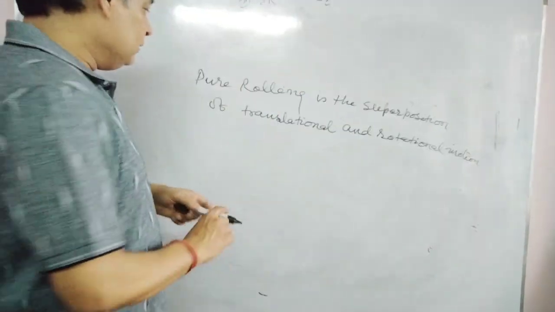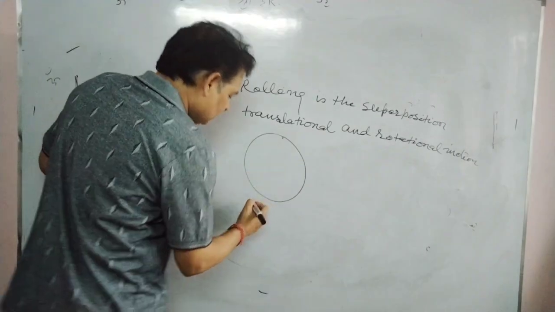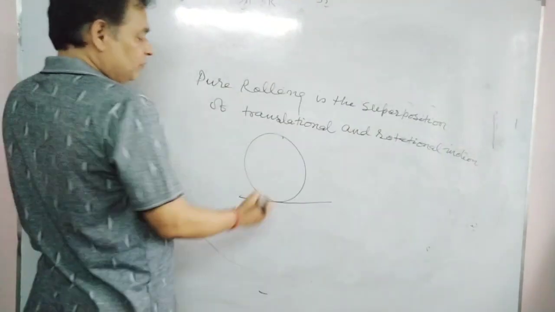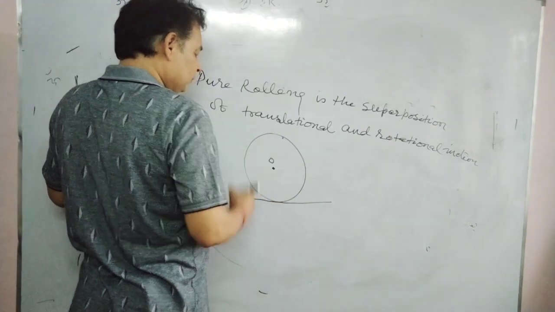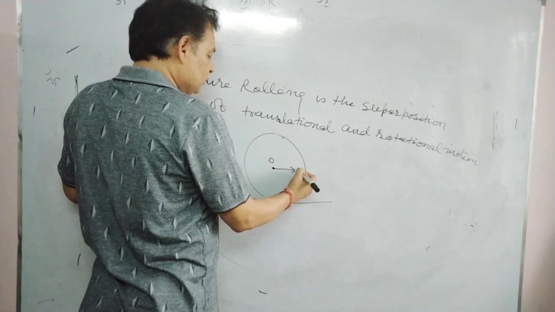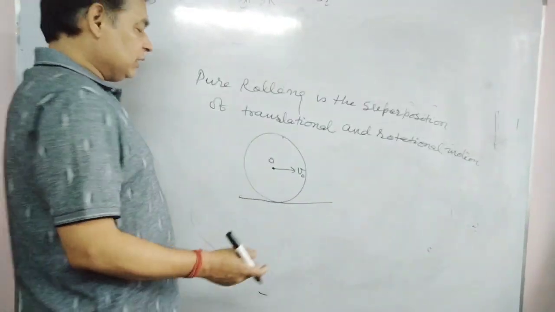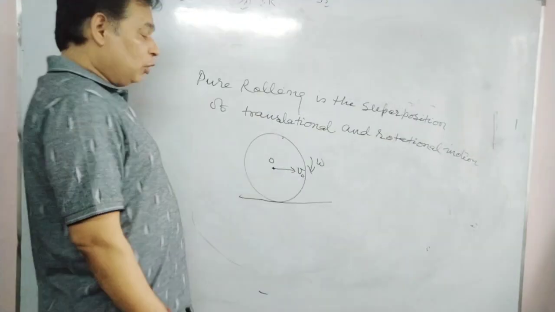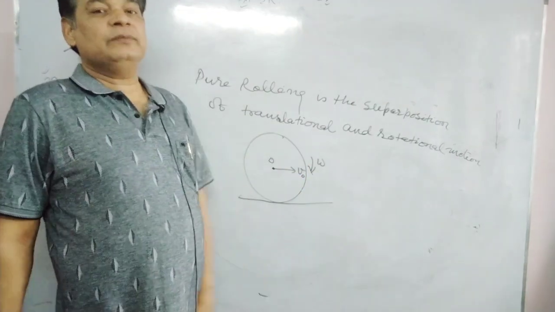Suppose I am taking the same example here, that is a disk in contact with the ground or any rigid surface. That is center of mass O. It has linear velocity v naught. Suppose v naught is the velocity of center of mass, here we are taking rightward, and omega is clockwise about the axis passing through center of mass.